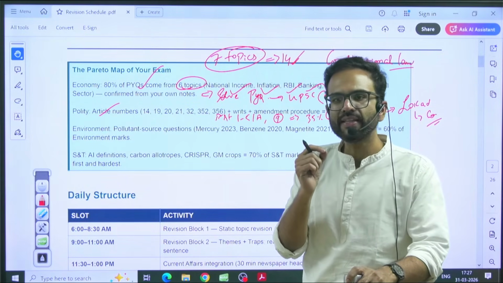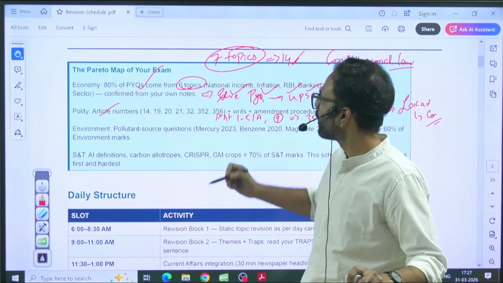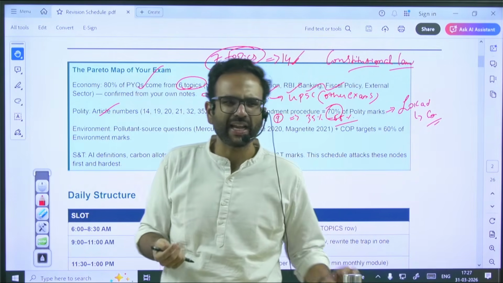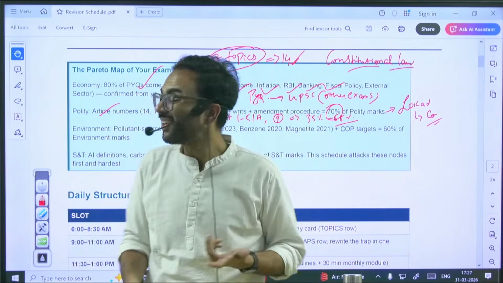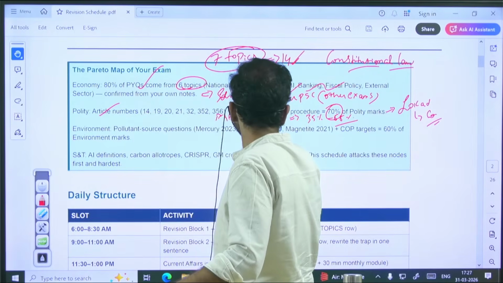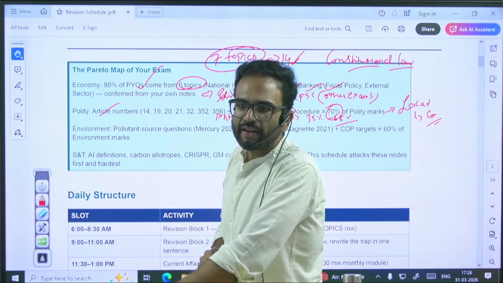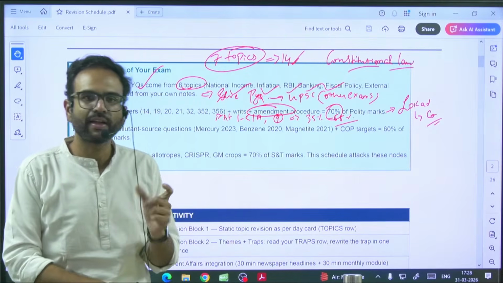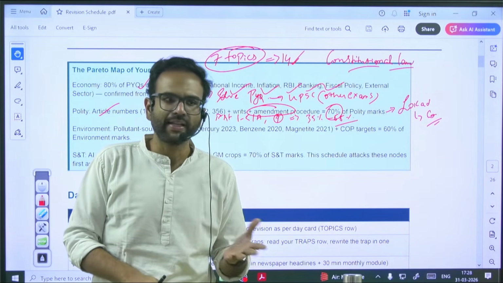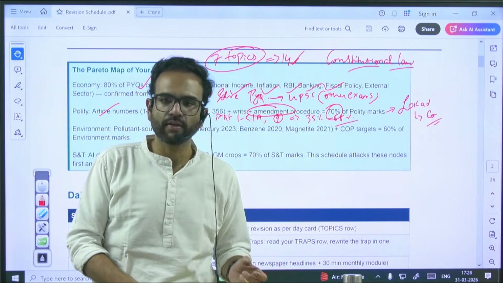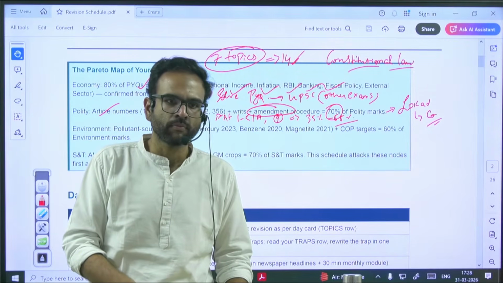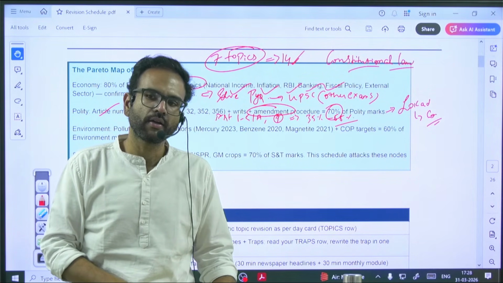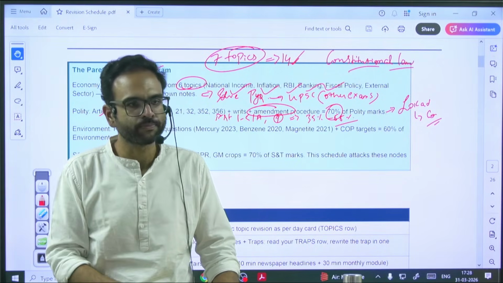And here, at the end of every chapter in Lakshmikant, apart from the concepts, there are certain memory-based issues. Let's say, when you're talking about amendments, the latest trend is, in the footnotes of the amendments chapter, there are some nuances. Let's say, X amendment gave rise to something. So you can expect a match the following kind of question, on which amendment gave rise to what.